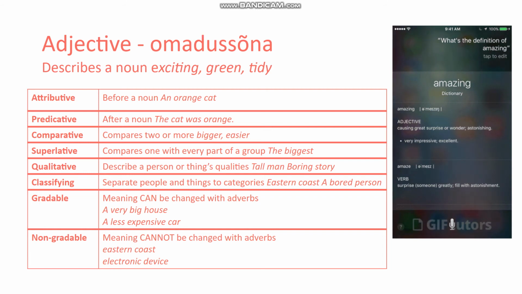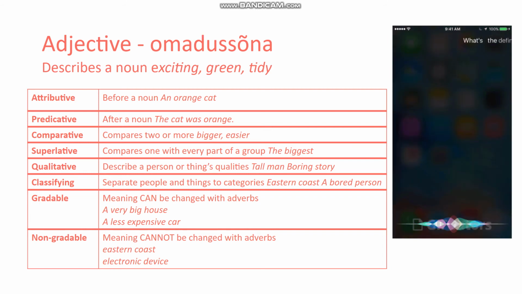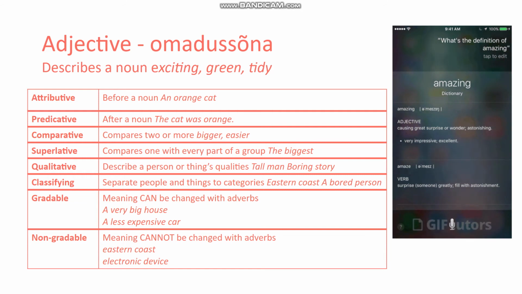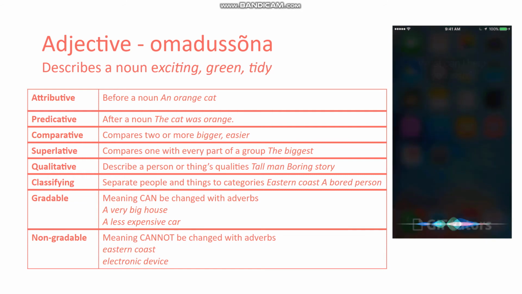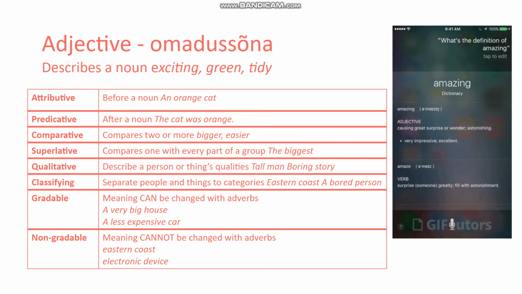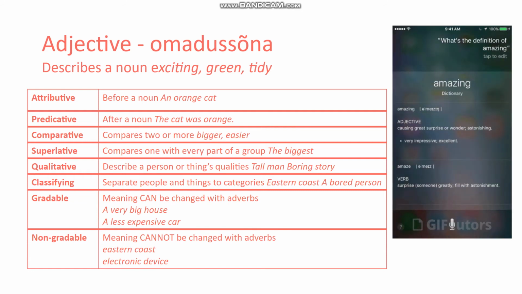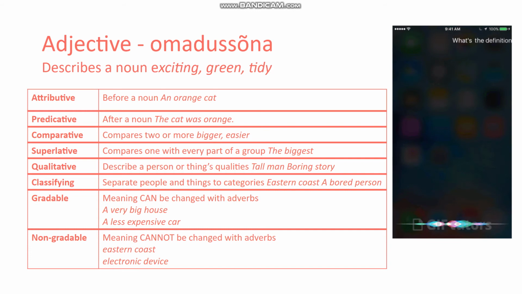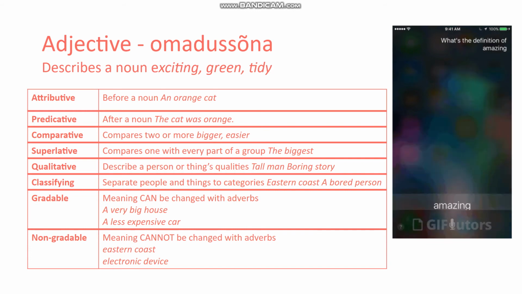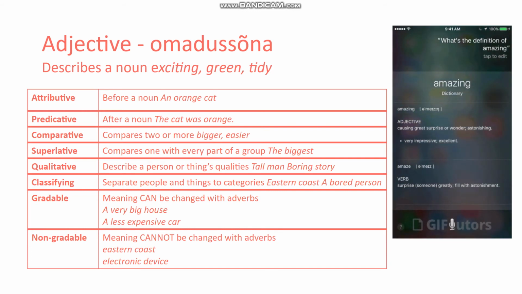So I can call a big house a very big house, a slightly big house, or a less big house, I could say. Or I can call something less expensive or more expensive or very expensive. And that changes the meaning of the words expensive and big. So I can call something more expensive and less expensive because I can compare the price.